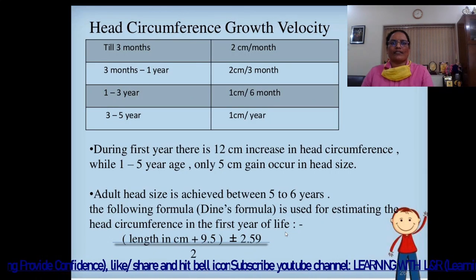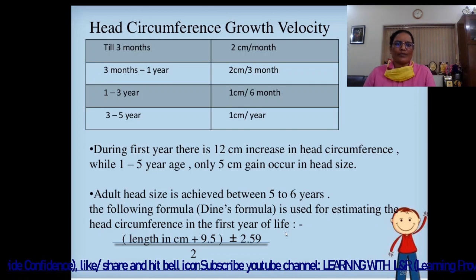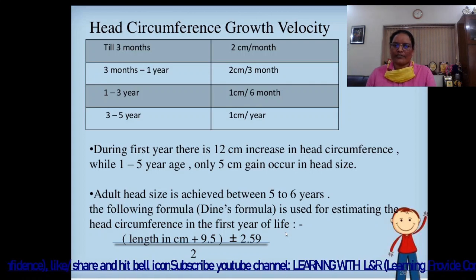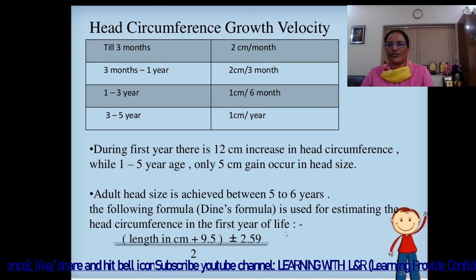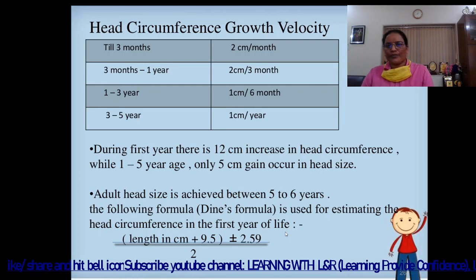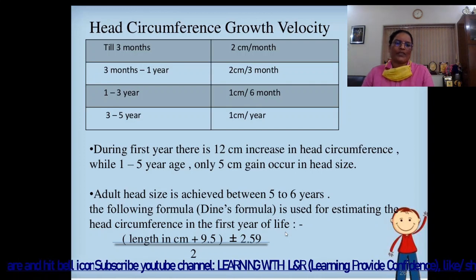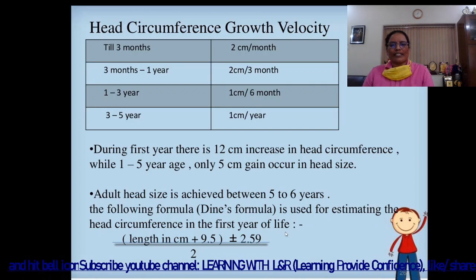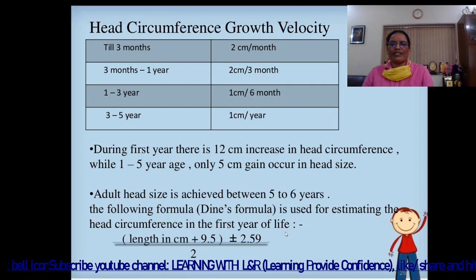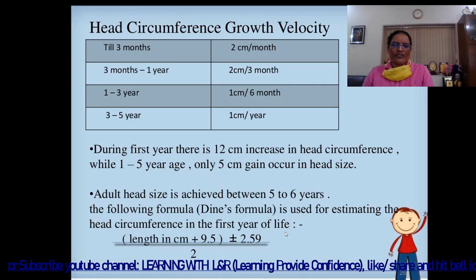Then the next is head circumference growth velocity. Till 3 months it is 2 centimeter per month, means in 3 months 6 centimeter head circumference increase. 3 months to 1 year, 2 centimeter per 3 months, 1 to 3 year 1 centimeter per 6 months, and 3 to 5 years 1 centimeter per year. During first year there is 12 centimeter increase in head circumference, while at 1 to 5 years age only 5 centimeter gain occurs in head size. Adult head size is achieved between 5 to 6 years.